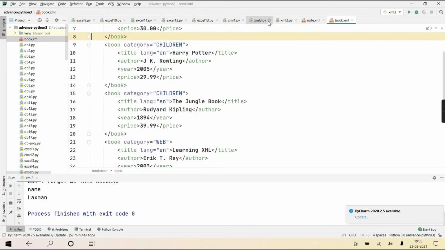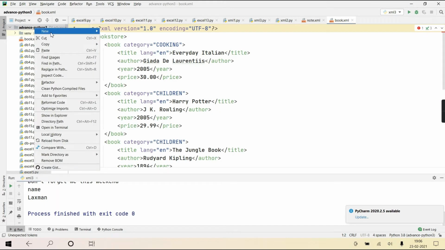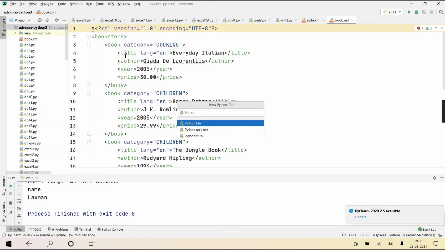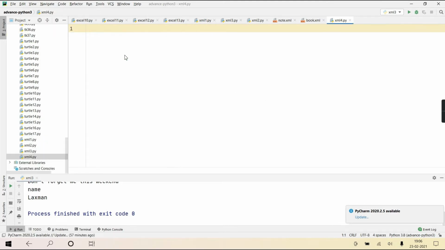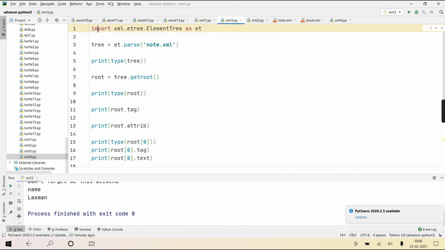Okay, so we have this sample file now with us. And then we can parse this, which I have already shown you a lot of things here only.